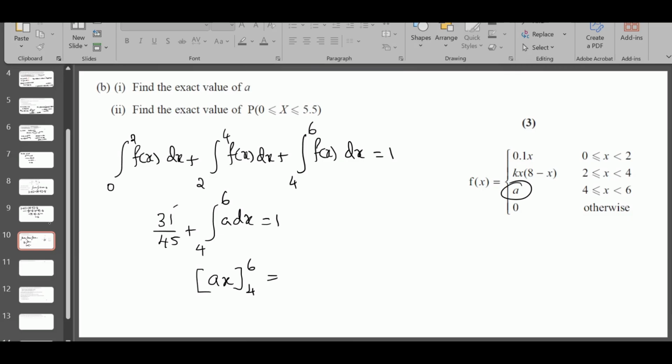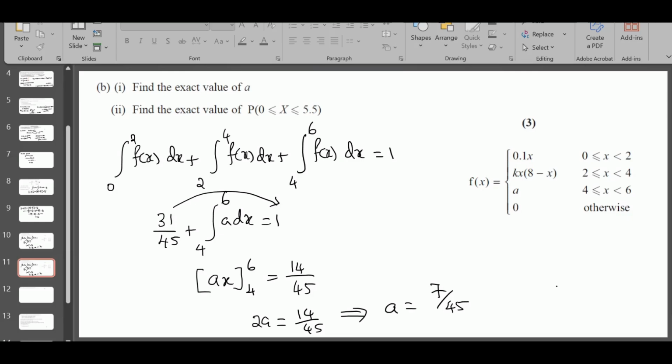You bring this number here, 1 minus 31 over 45 is 14 over 45. So you sub in upper limit 6a, lower limit 4a, so you will get 2a is 14 over 45. When you divide by 2, a is 7 over 45. That's the value of a.